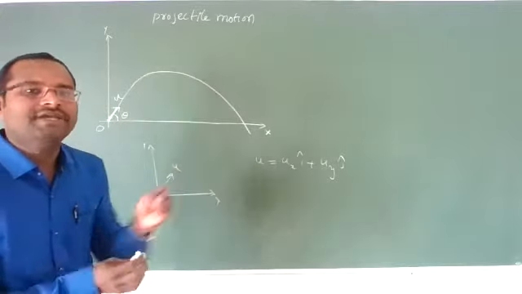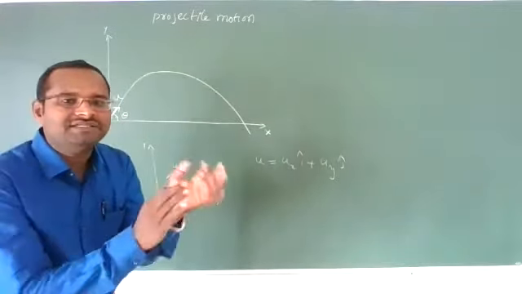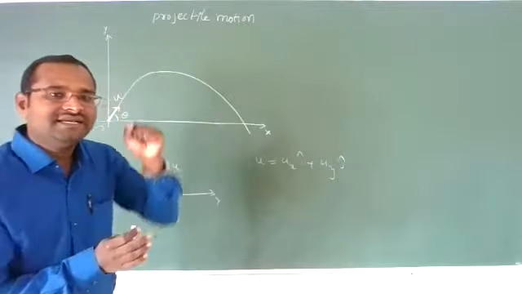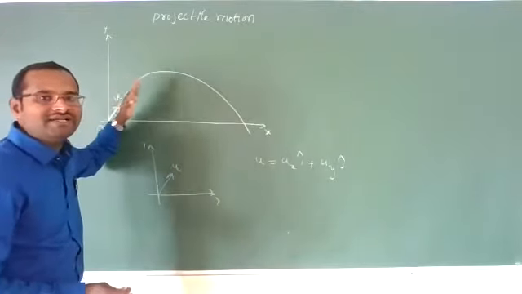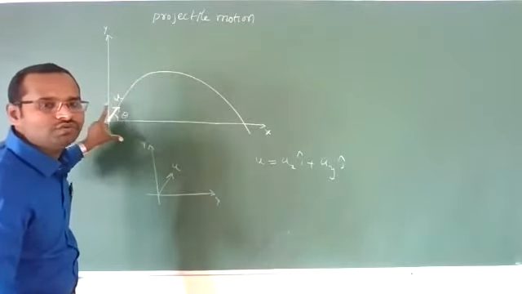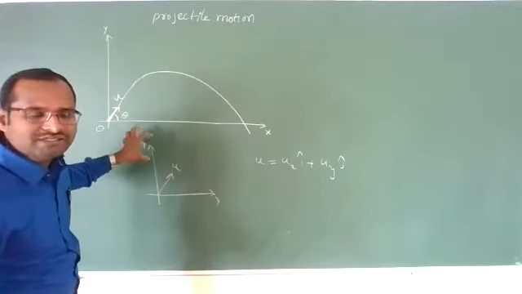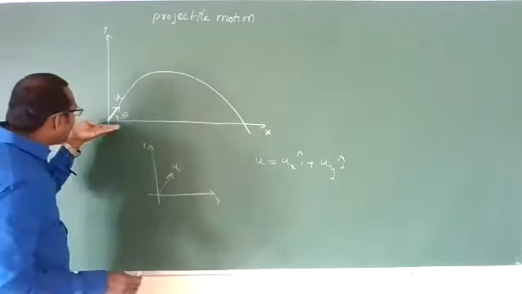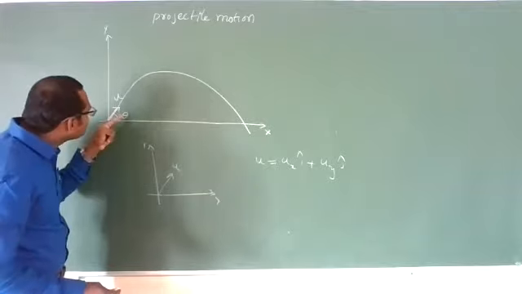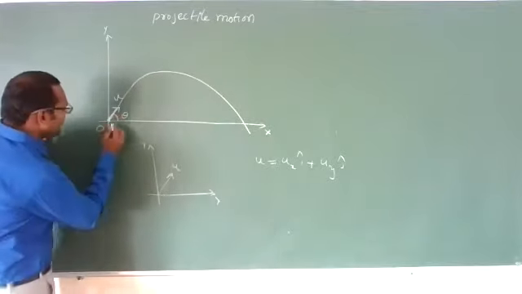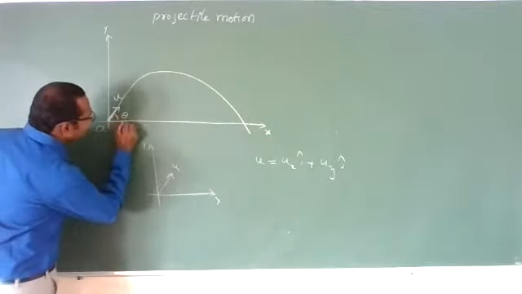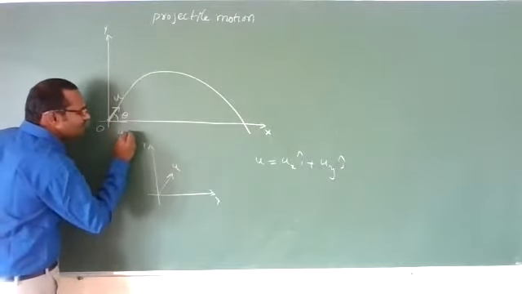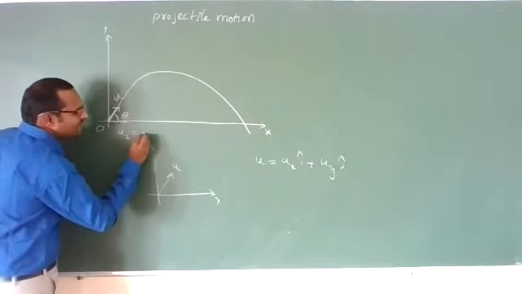Any vector, if it is making some angle theta with the x and y axis, we can resolve this vector u into two components. One part is u cos theta, along the axis which is making angle theta. Along this axis, it is going with the velocity ux, which I am calling u cos theta.